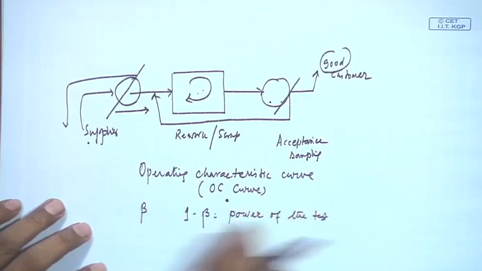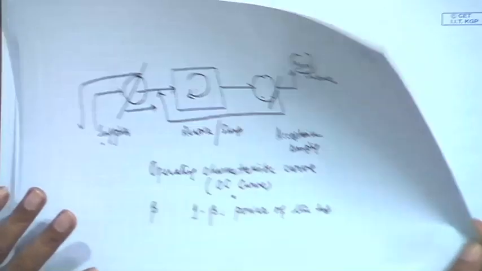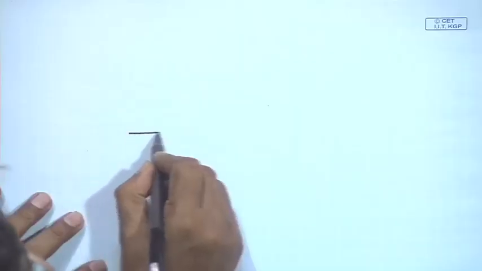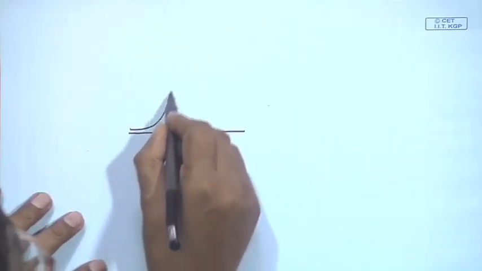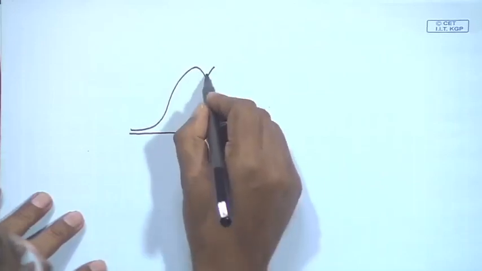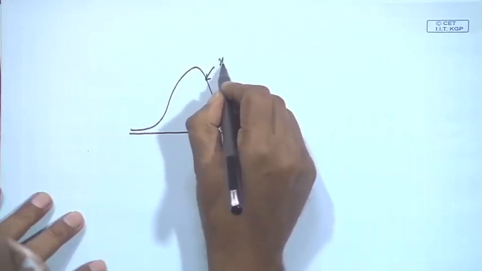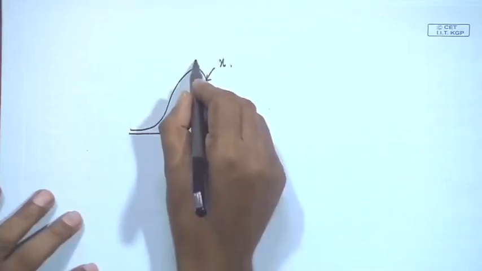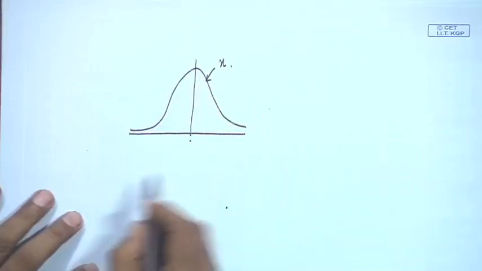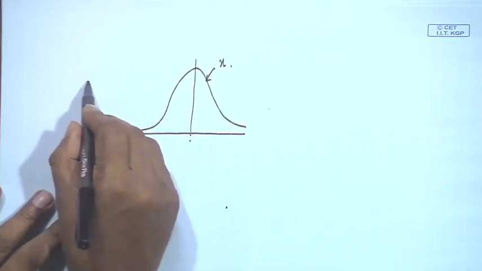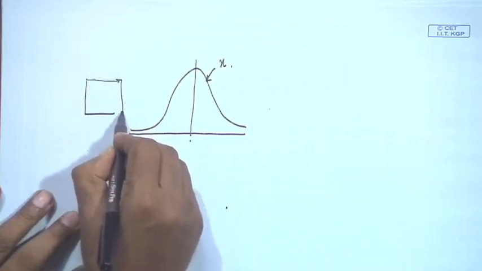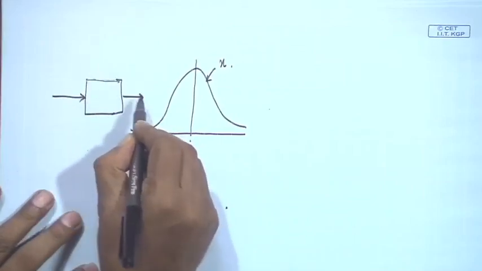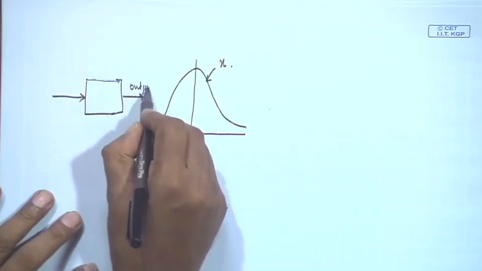I am giving one example here. Think of a quality characteristic, and suppose that characteristic follows a normal distribution. This is my quality characteristic, let it be some variable x. Its mean value will be here, and this is a process which is producing some output which is measured through x.